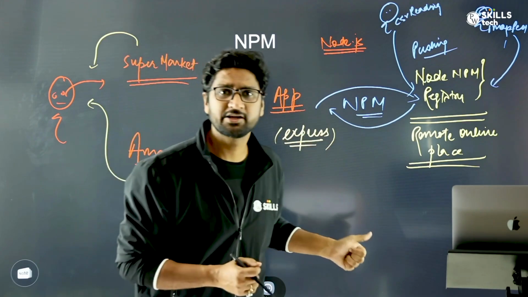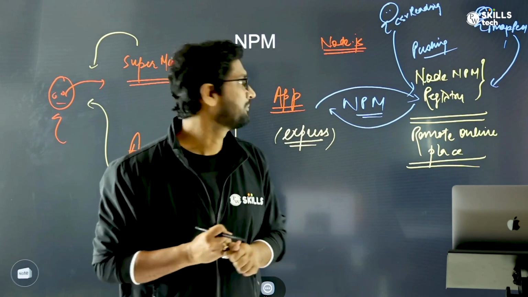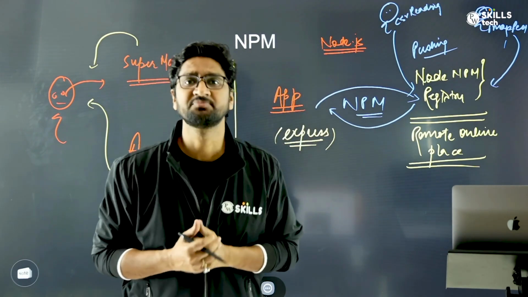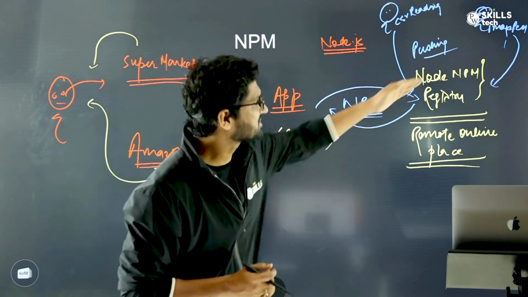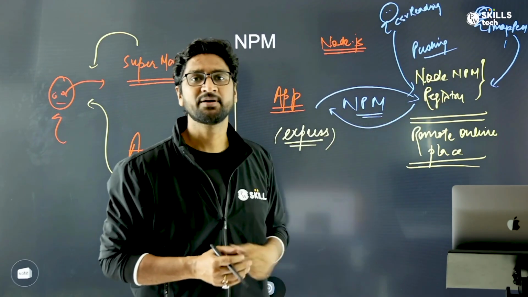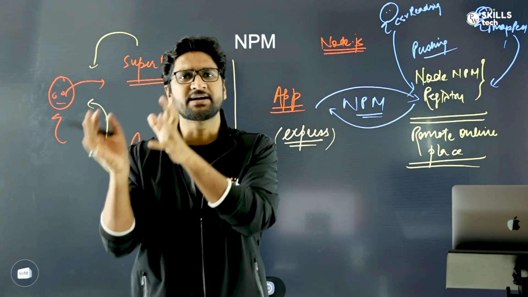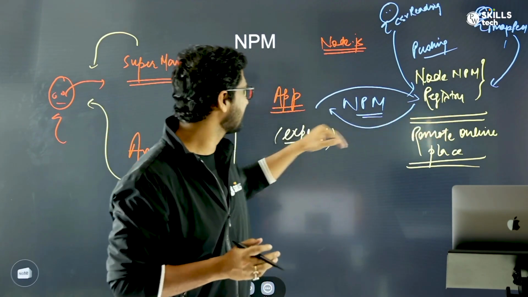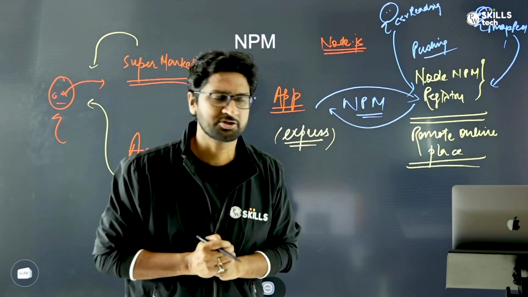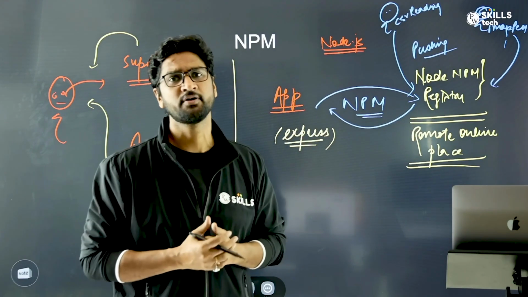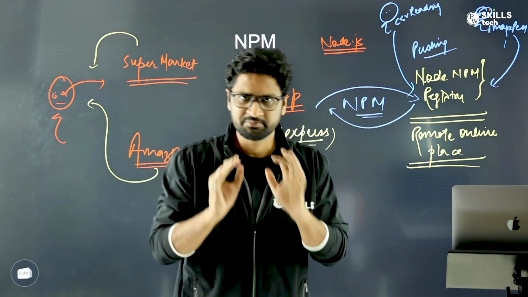Similarly, an application makes use of npm, the Node package manager, to fetch the dependencies from the npm registry. The npm registry is a remote server. It fetches that and gets the data into your application. So this is the prime function of the Node package manager.